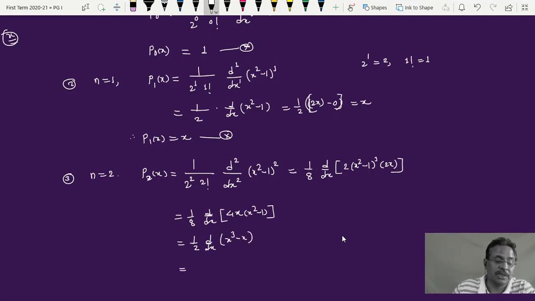So getting this differential, it is 1 by 2 here, the differential of x cube is 3x square, and the differential of x with respect to x is minus 1, and that is how we have P2 of x.